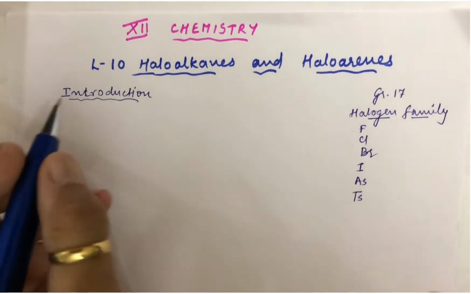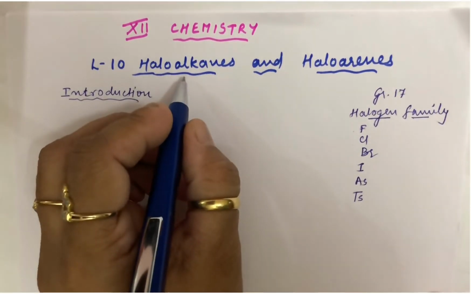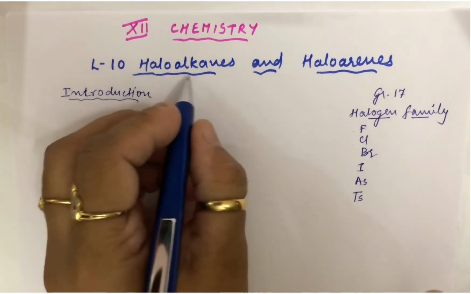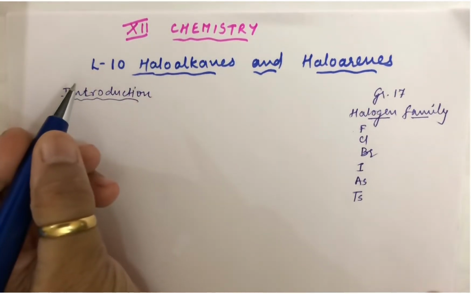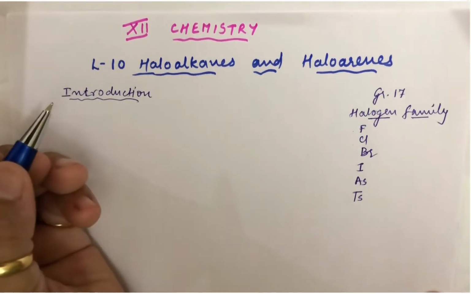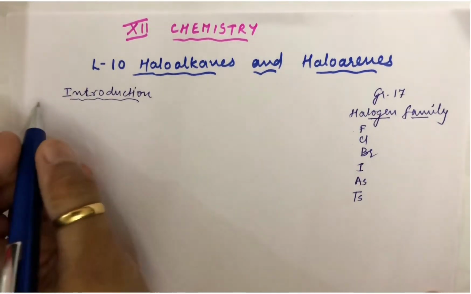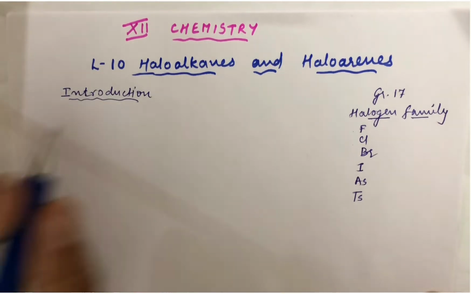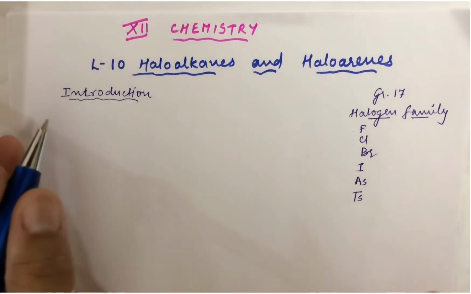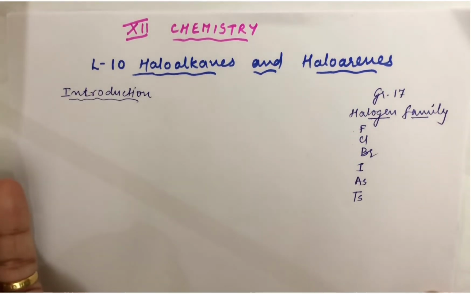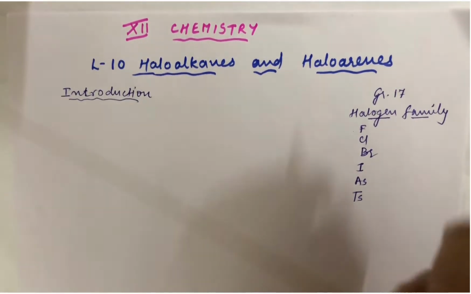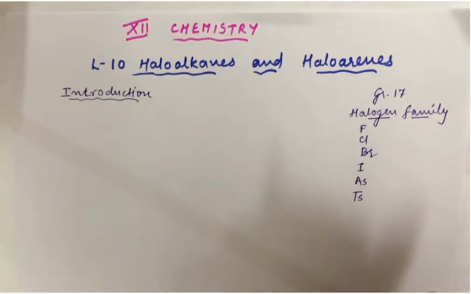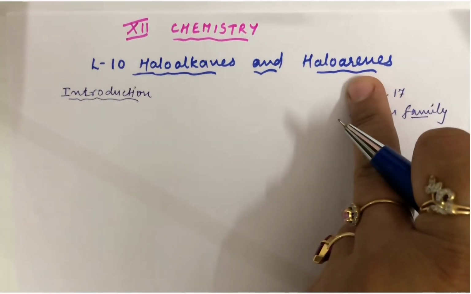So now, let me explain what you mean by haloalkanes. Haloalkanes are nothing but halogen in alkanes. Alkanes you have already studied in your 11th standard, the hydrocarbons basically. What are hydrocarbons? Hydrocarbons are compounds containing hydrogen and carbon. So in that, if you replace one of the hydrogens by a halogen, you get something called haloalkanes. And similarly, haloarenes. Arenes refers to the aromatic compounds.